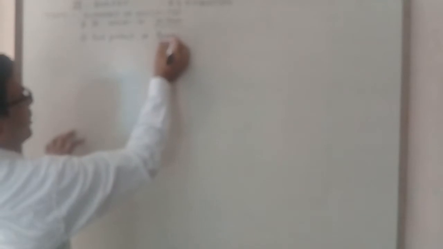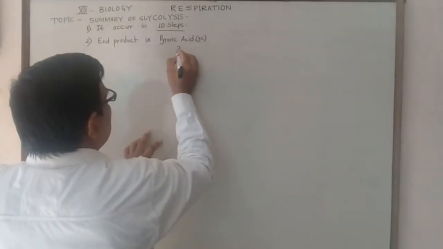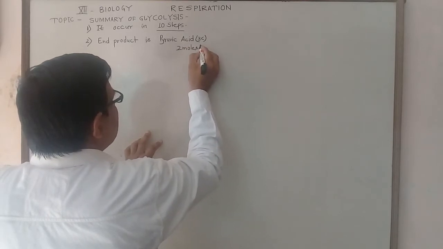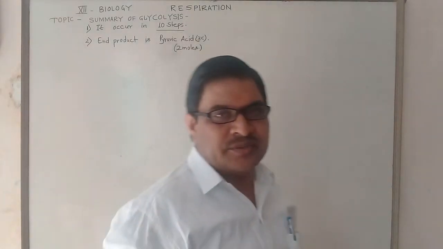Pyruvic acid is a 3 carbon compound, and a total of 2 molecules of pyruvic acid are produced in glycolysis.